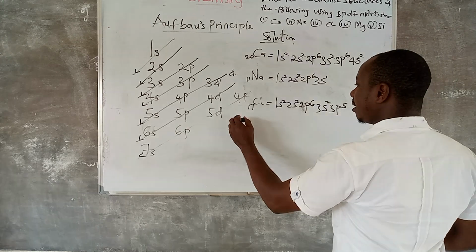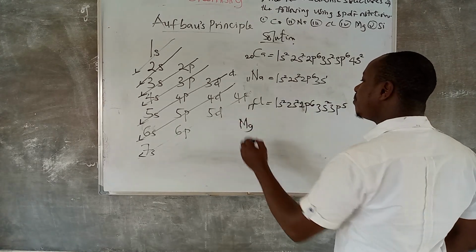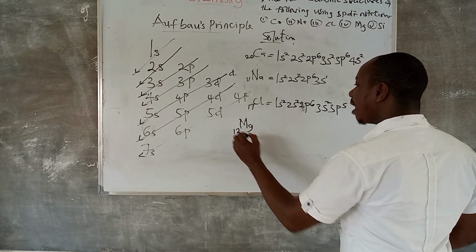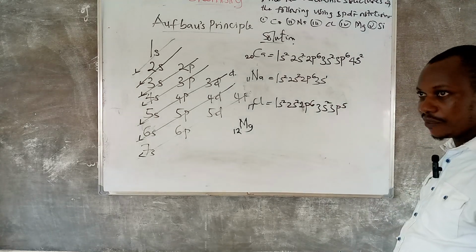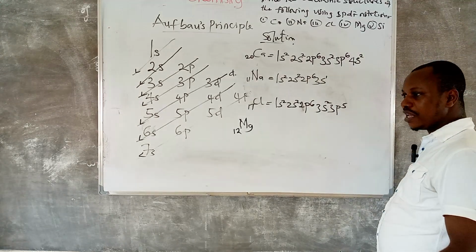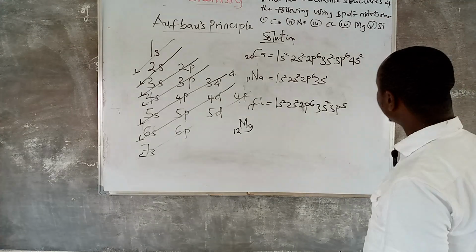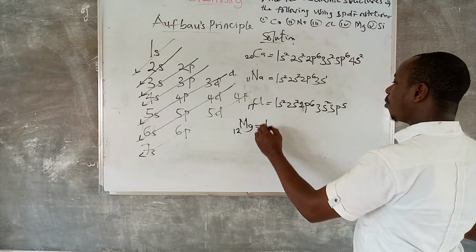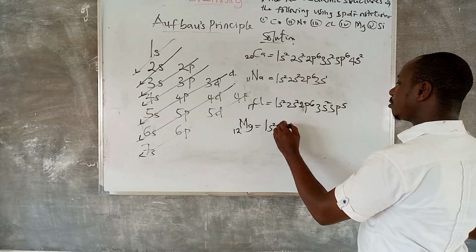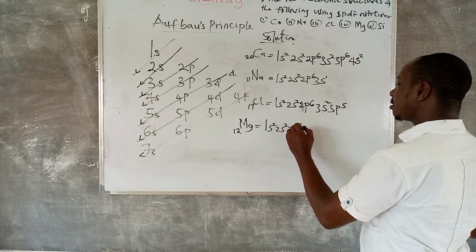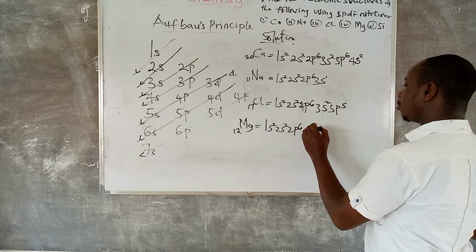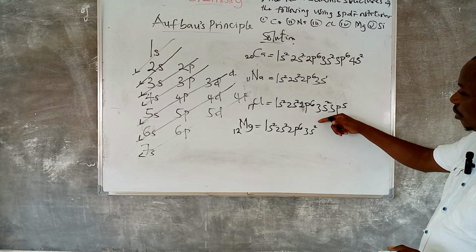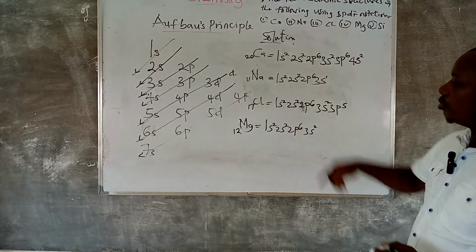Now, magnesium. Don't forget, if you fail to know the atomic number, that is the beginning of your failure. If you forget the atomic number of any element, you have started failing already. Magnesium: 1s2, 2s2, 2p6, 3s what? 2. Count it, it is 12. 2, 2, 6, 2 is 12.